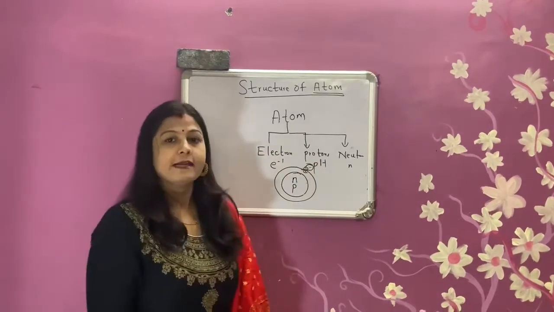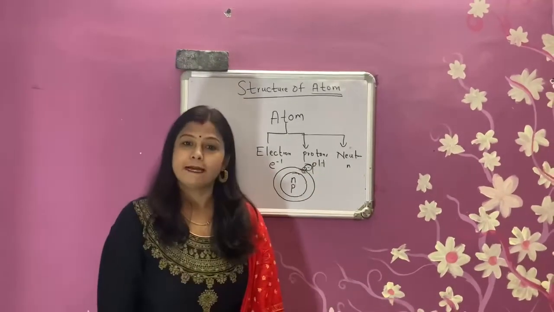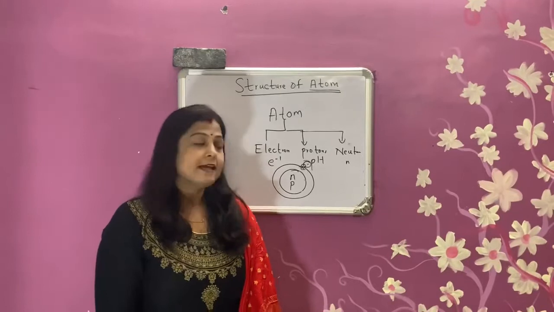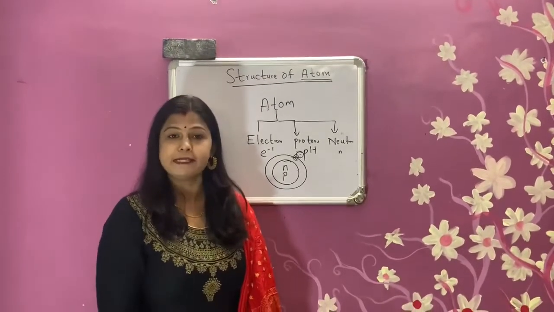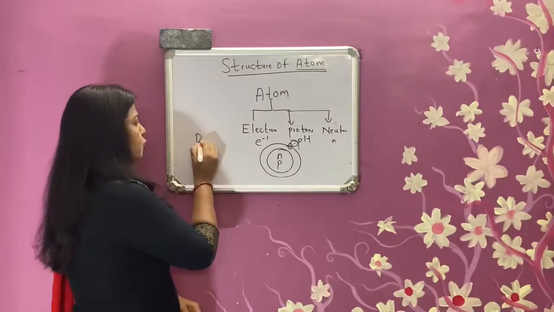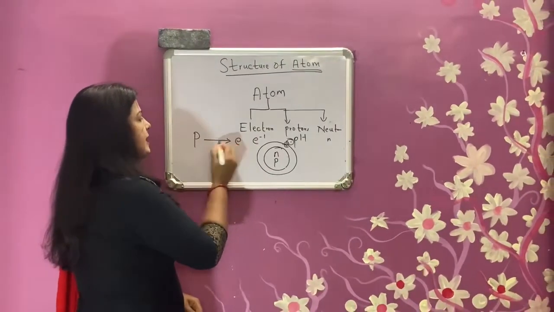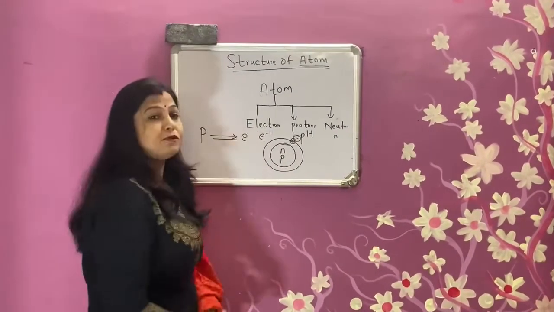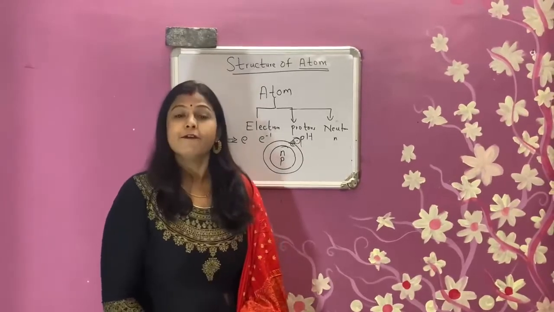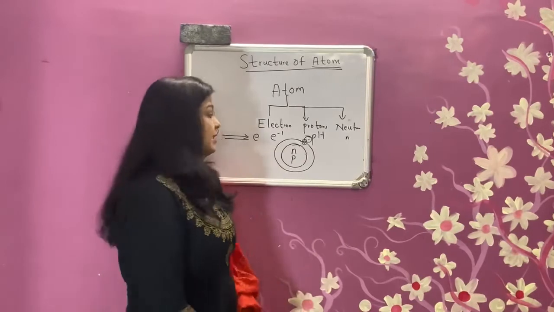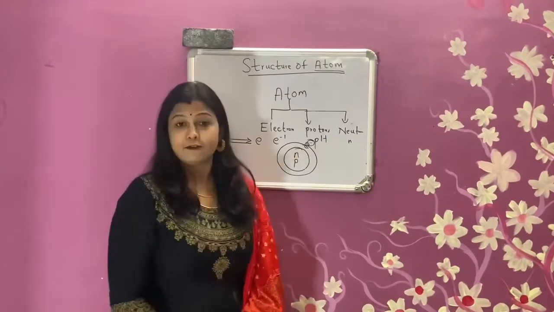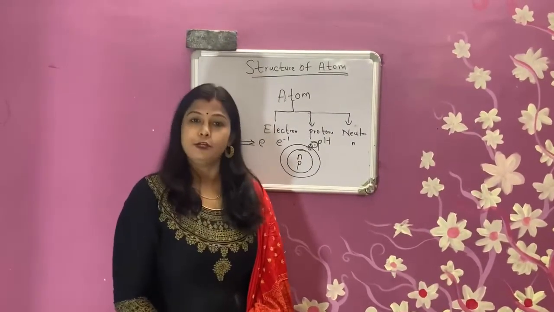So atoms are made up of electrons, protons and neutrons. Then how do electrons revolve around the nucleus? According to which basis? This is the main thing: there is a force between proton and electron. Which force? The electrostatic force, which makes the electrons move around the nucleus.